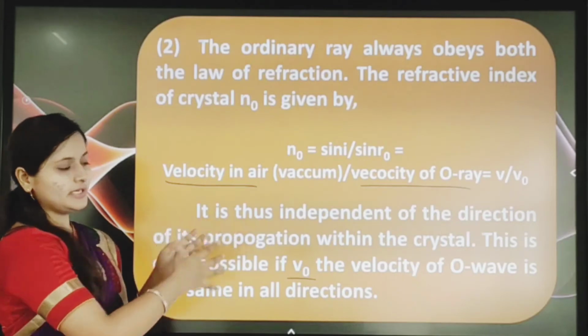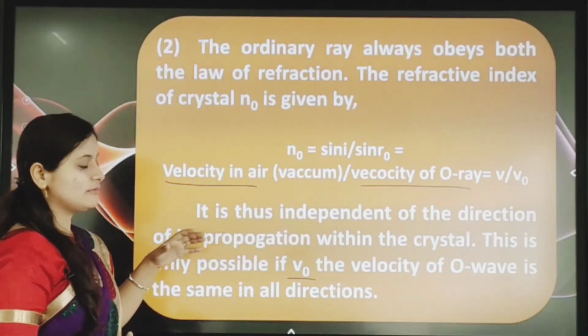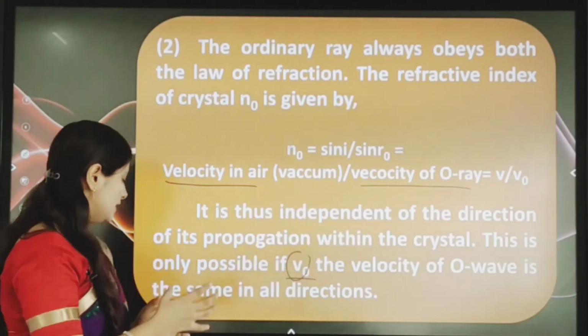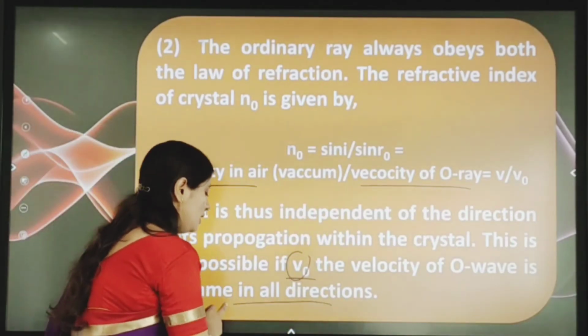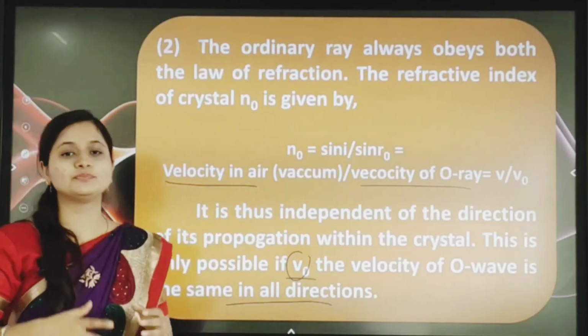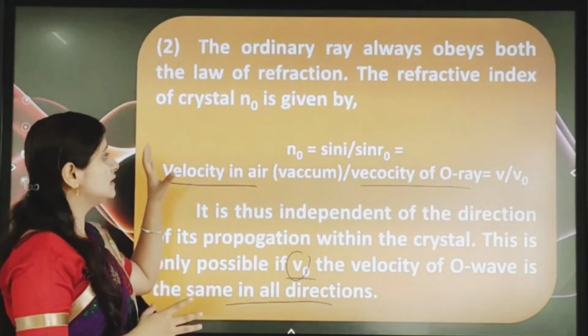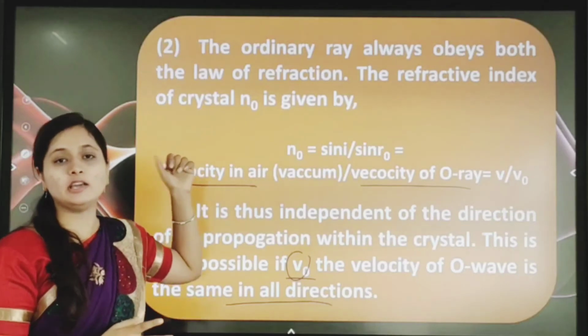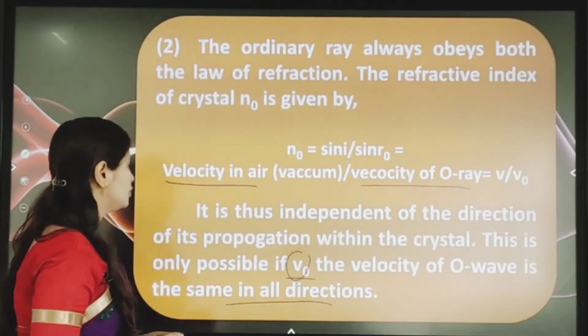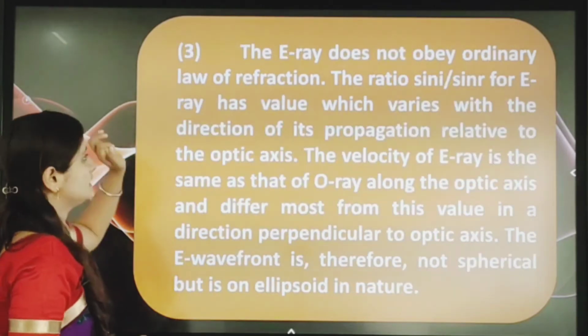So it is independent, but that is possible when the velocity of the ordinary ray is the same in all directions. This was explained by whom? Huygens. This is the explanation of which ray? The O ray, meaning the ordinary ray. Next we'll move to the extraordinary ray.